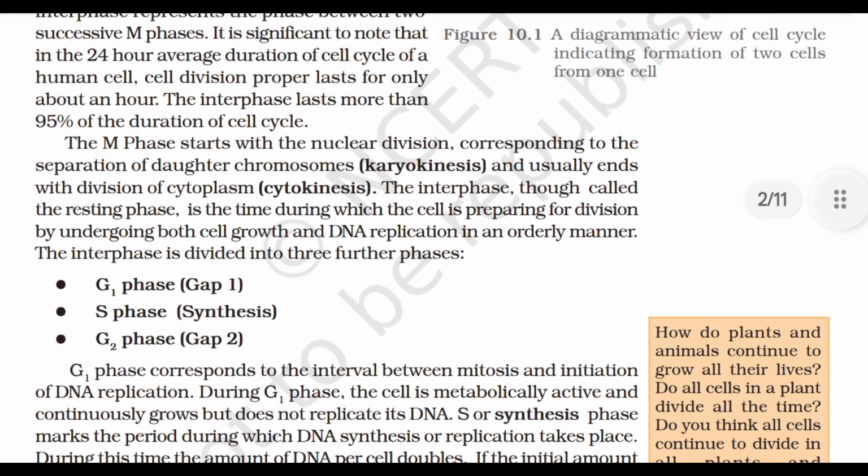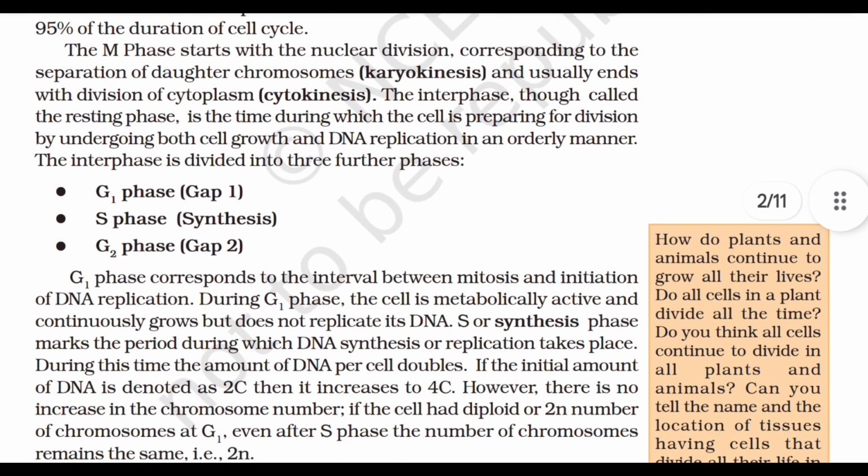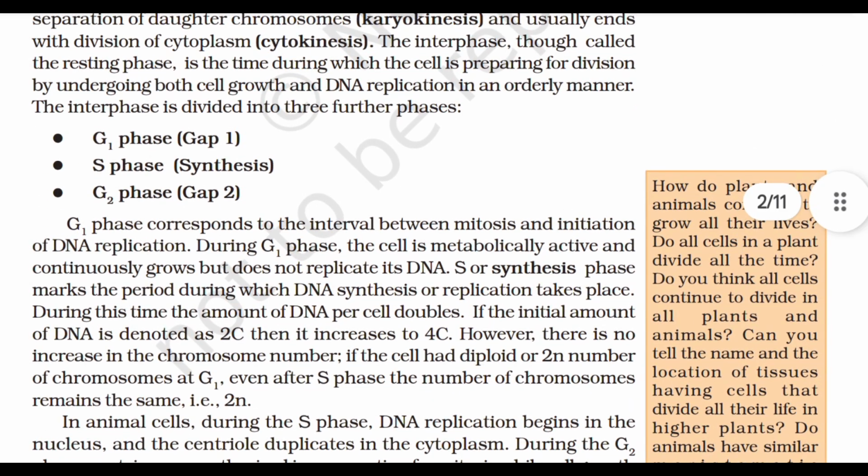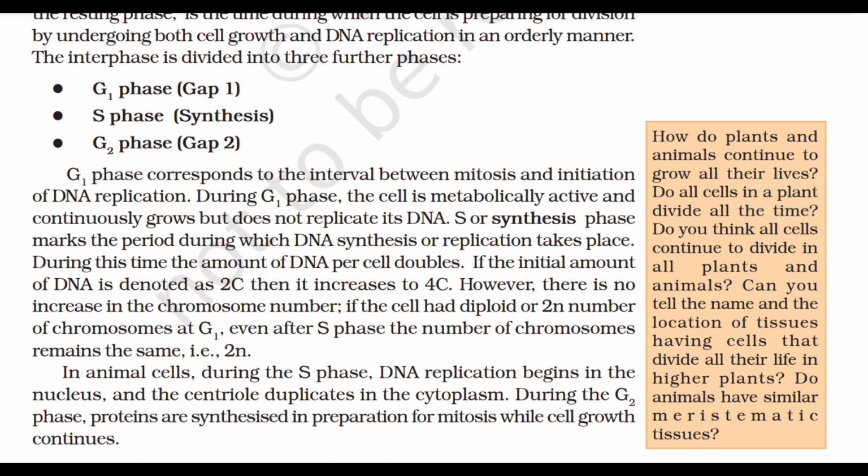The interphase, though called the resting phase, is the time during which the cell is preparing for division by undergoing both cell growth and DNA replication in an orderly manner. The interphase is divided into three further phases: G1 phase, gap 1; S phase, synthesis; G2 phase, that is gap 2. G1 phase corresponds to the interval between mitosis and initiation of DNA replication. During G1 phase, the cell is metabolically active and continuously grows but does not replicate its DNA. S or synthesis phase marks the period during which DNA synthesis or replication takes place.